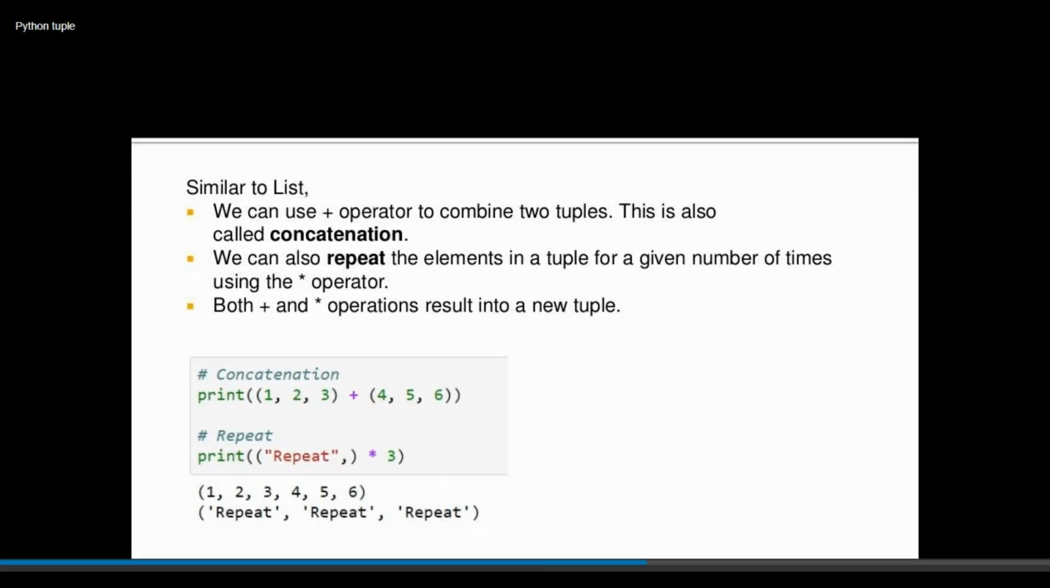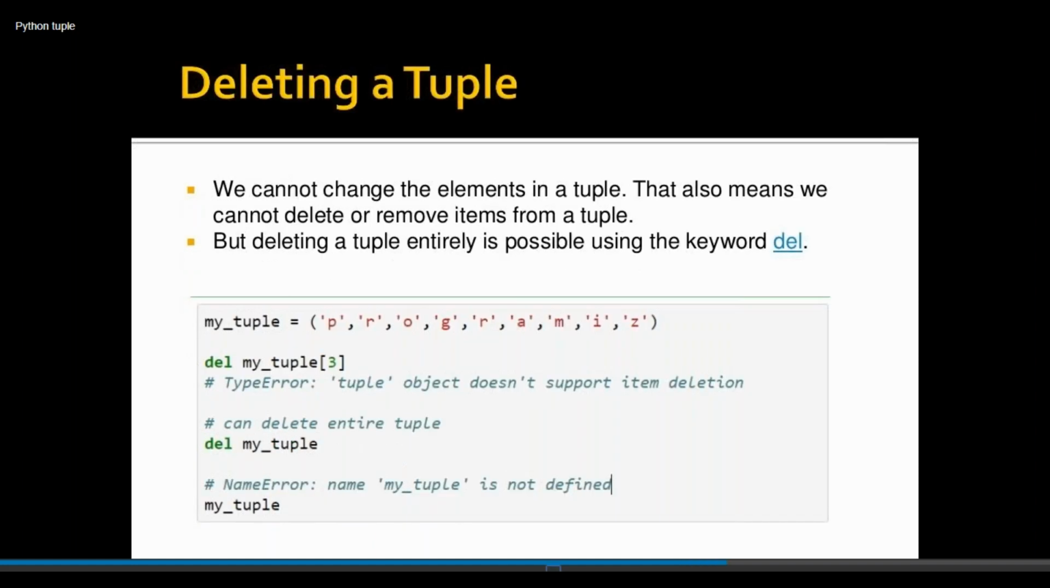See, another one is deleting a tuple. How to delete? In list programming, we have some methods available: remove method, pop method, right? Those methods are applicable in list programming, array programming, string programming. But here, we cannot change the elements in a tuple. That also means we cannot delete or remove items from a tuple.